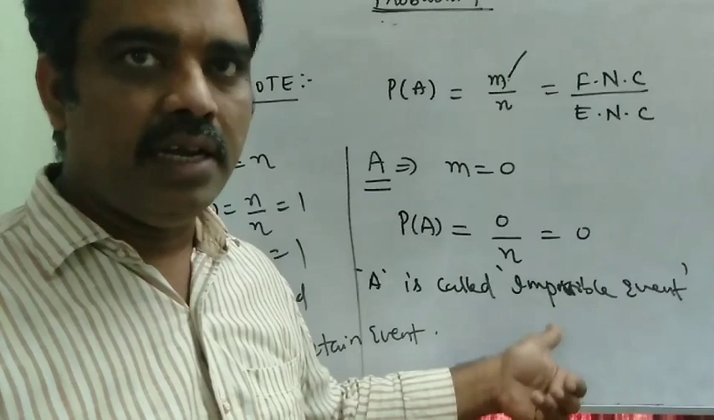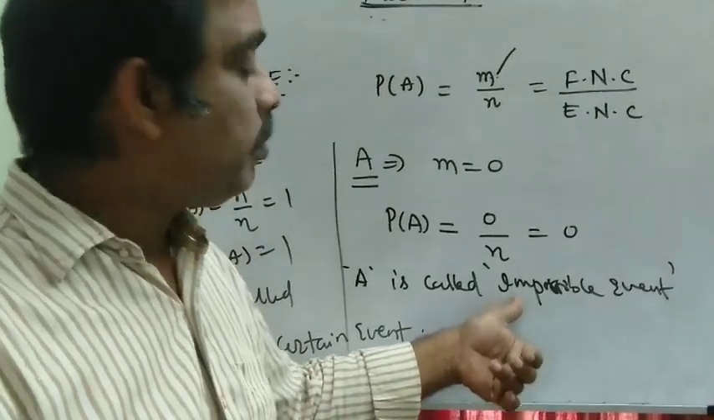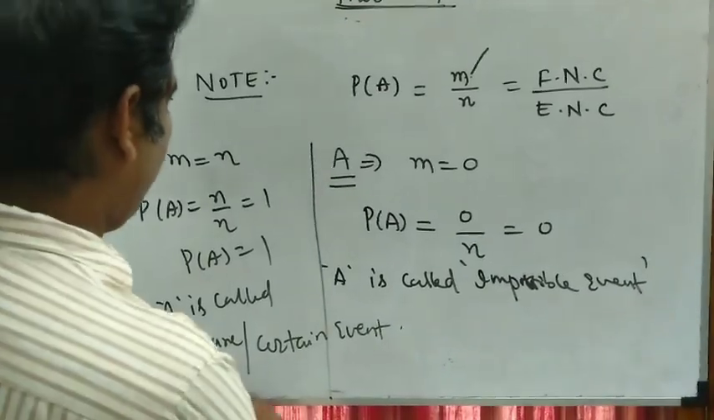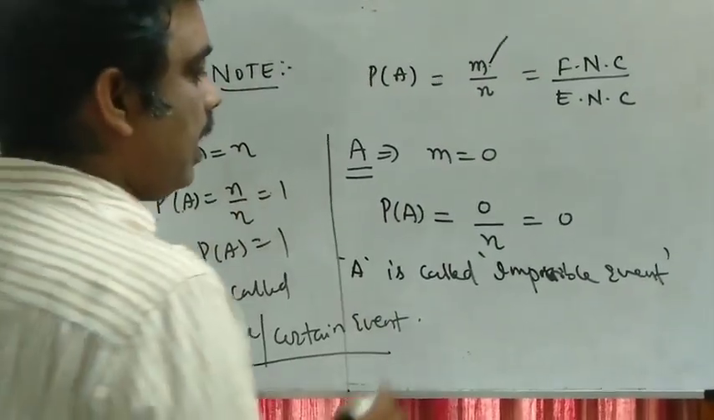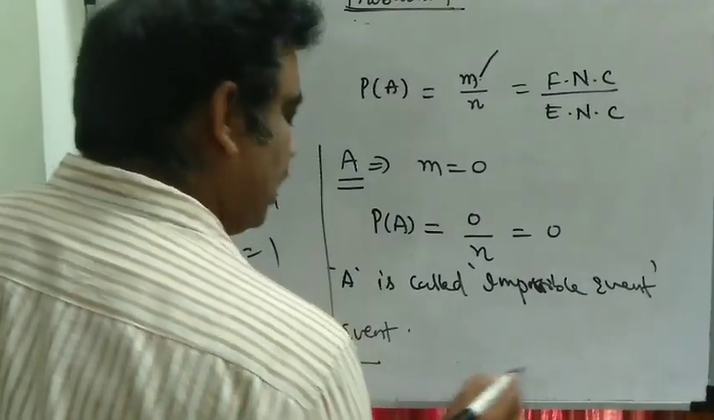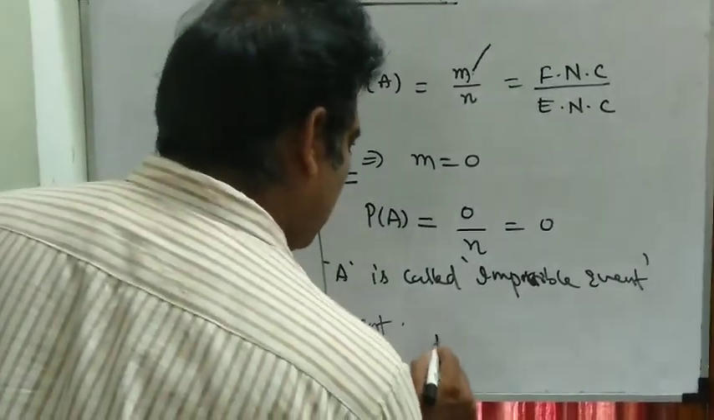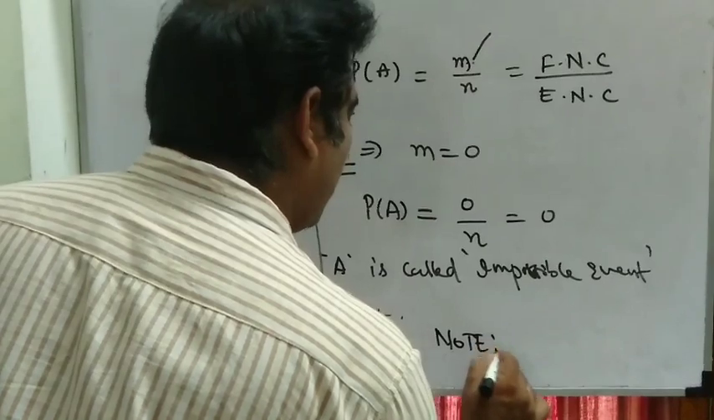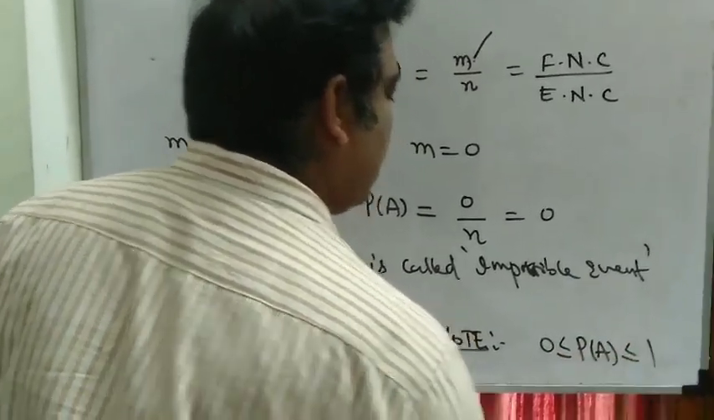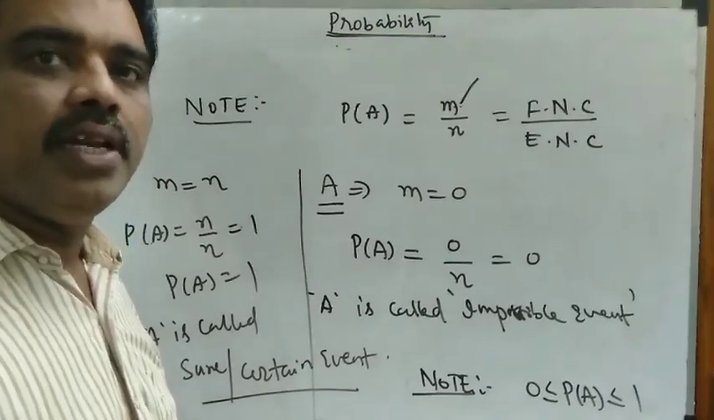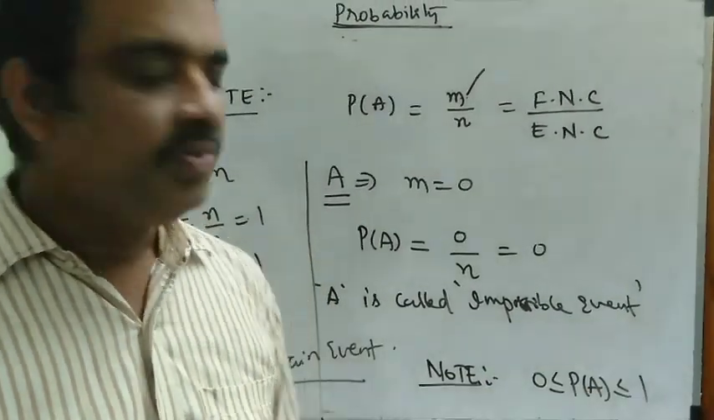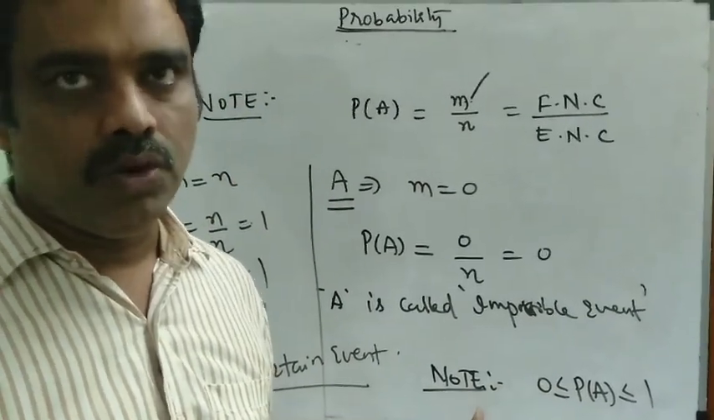This is 0% happens. This is the impossible event. So this is a sure event when P of A is equal to 1, and when P of A is 0, then A is called the impossible event. Another remark is that the probability always lies between 0 and 1. It never exceeds 1 and it is never less than 0.